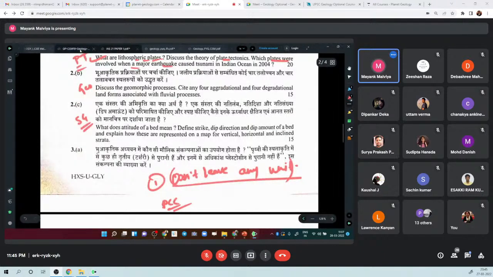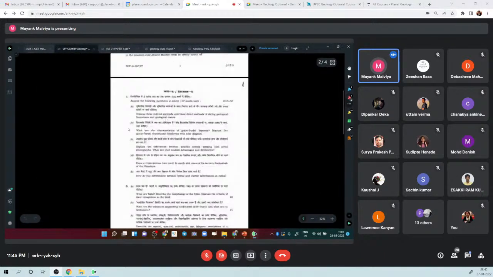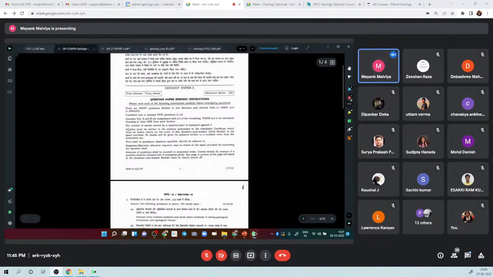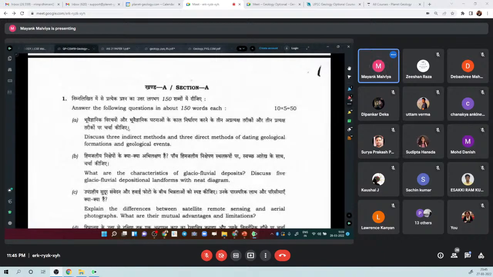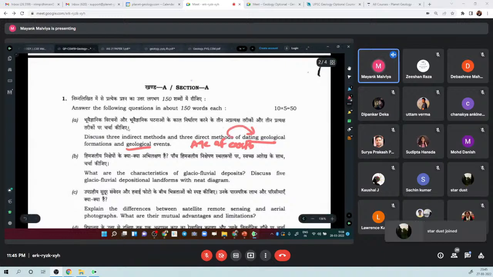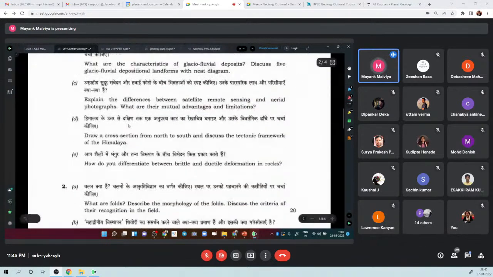So let's see the other one. This is civil services 2019, right? So I hope it is visible. I'll zoom in for you. So here they are asking about dating methods, right? Age of Earth, so they are asking from age of Earth. One of the ways of determining the age of Earth is dating. So they are just asking about direct and indirect methods of knowing the age of Earth basically, right? So very simple.